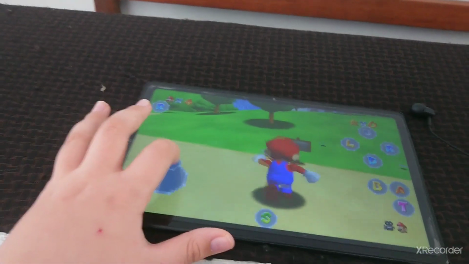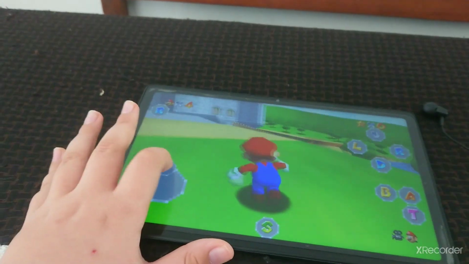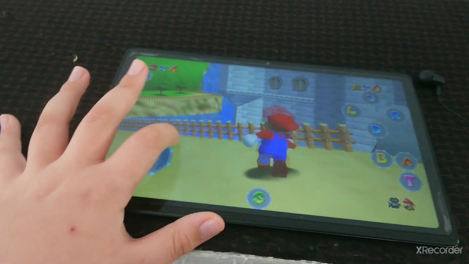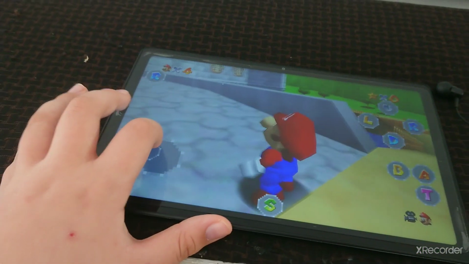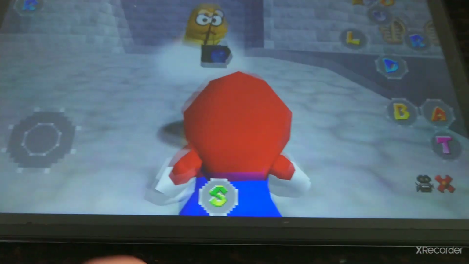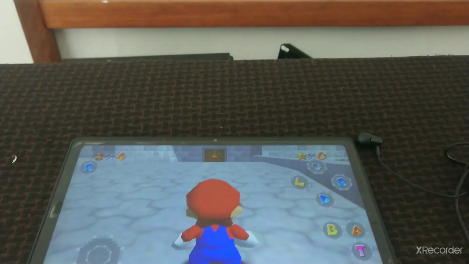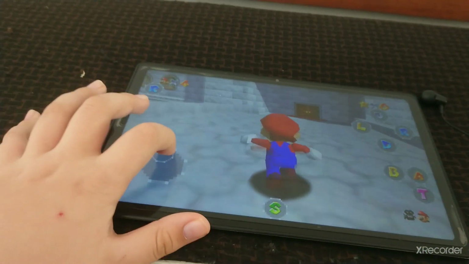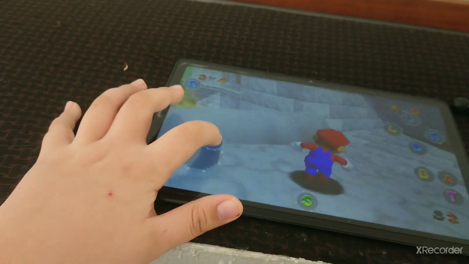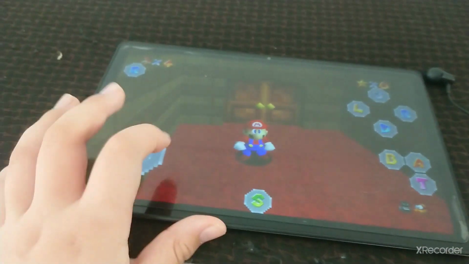You can actually play. Sorry, I'm not good at playing at the moment because I'm holding my camera in one hand and in the other hand I'm controlling Mario. If you use both hands and not just one hand, it's going to be way easier. Anyway, let's do a little bit of gameplay.